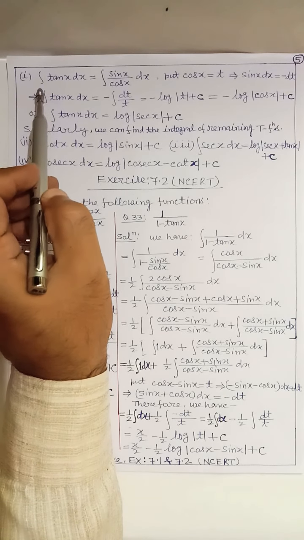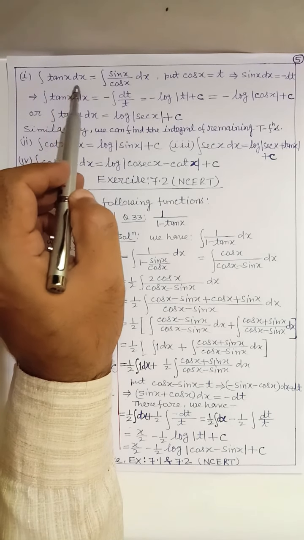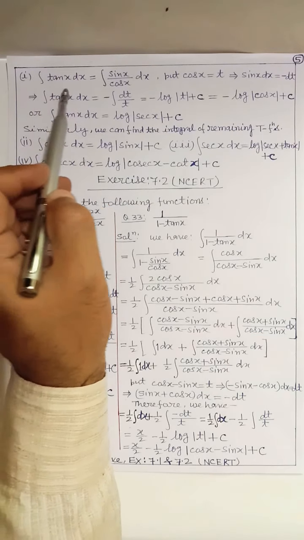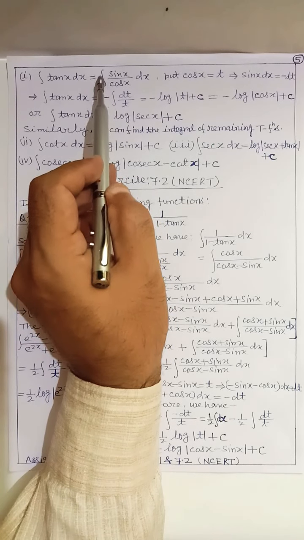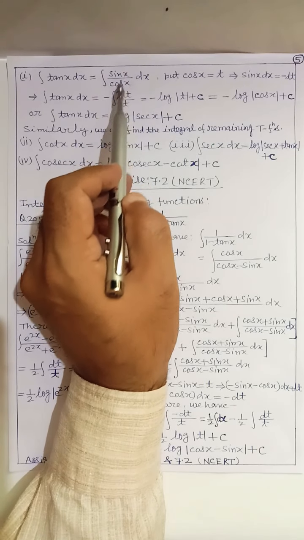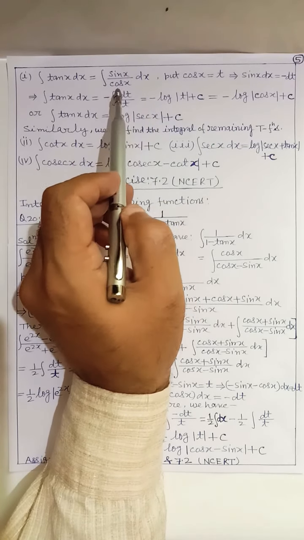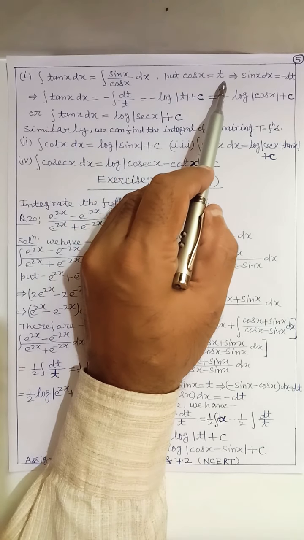First, integral of tan x dx. Here we use substitution method. We can write integral of sin x by cos x dx, and here we put cos x equal to t.